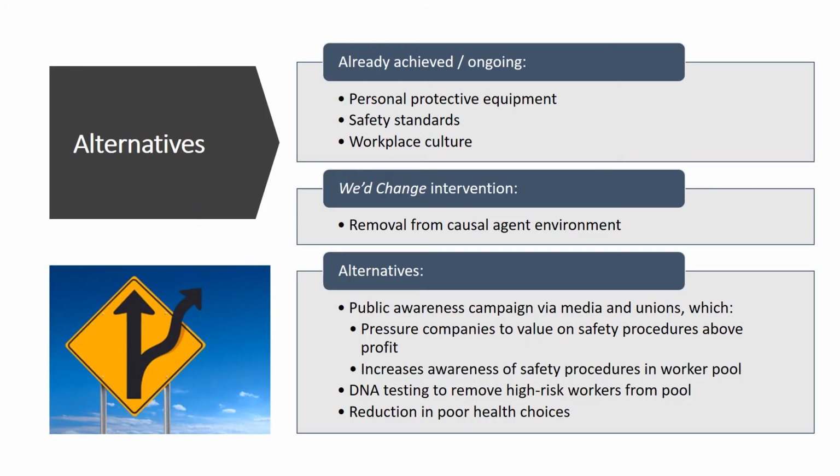Alternatives could include a public awareness campaign via the Media and Workers Union, which may pressure companies to value safety above profit, as well as increasing the awareness of safety procedures among workers and the wider public. DNA testing could also be introduced to remove those with the genetic disposition to poor lung health from the pool of woodworkers, while an intervention outside of work could also reduce the poor choices affecting lung health, such as smoking and drinking.